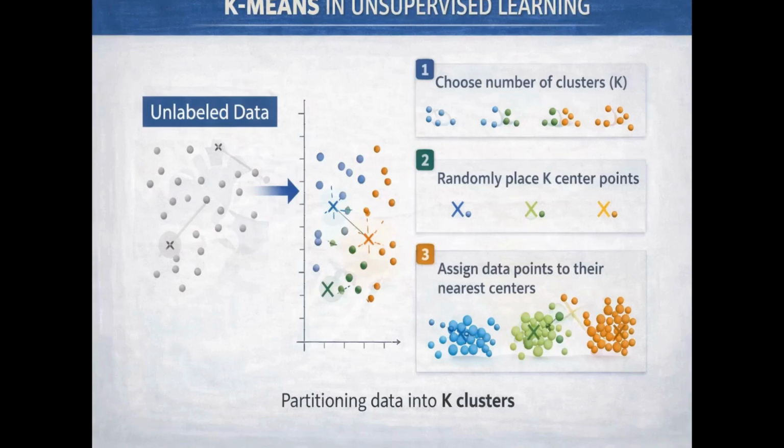Each data point is assigned to the group of the centroid it is closest to, usually measured by a straight line distance. Number four, optimization. The centroids automatically shift their positions to the center of their new groups. This cycle repeats until the centroids stop moving. Number five, final result. The once random data is now organized into clear, color-coded clusters where similar items are grouped together.